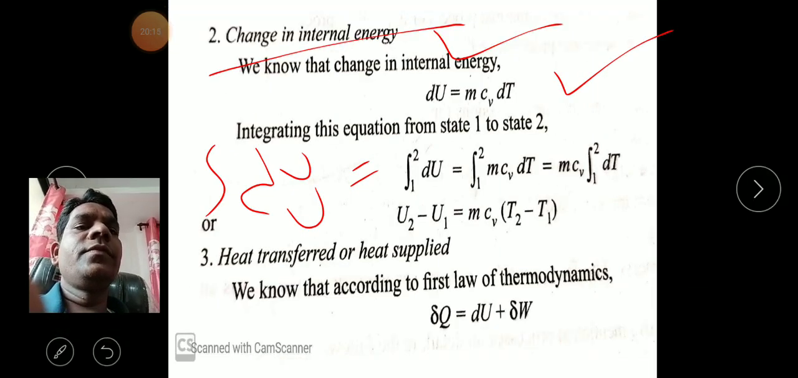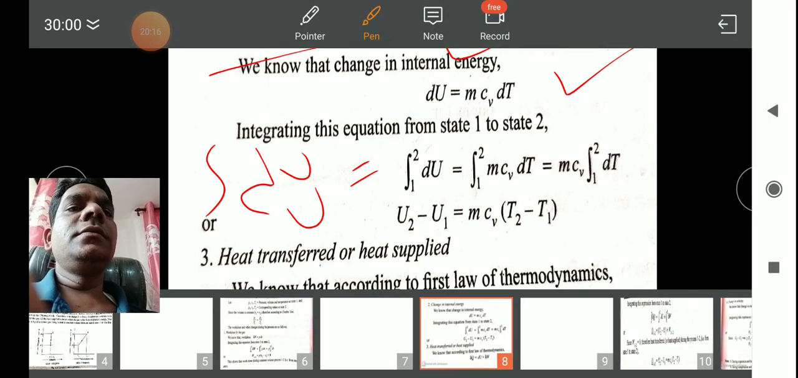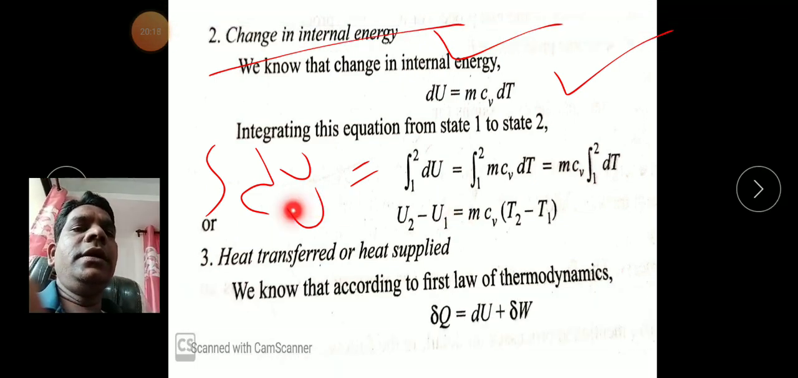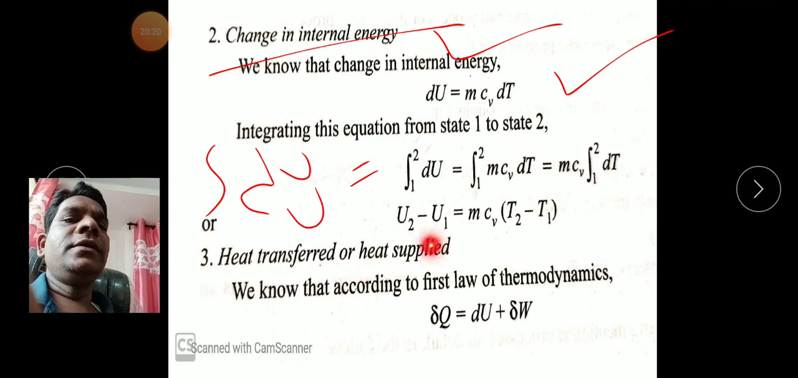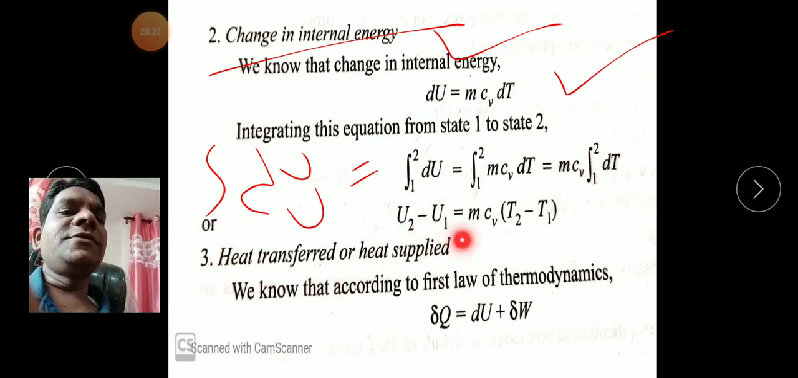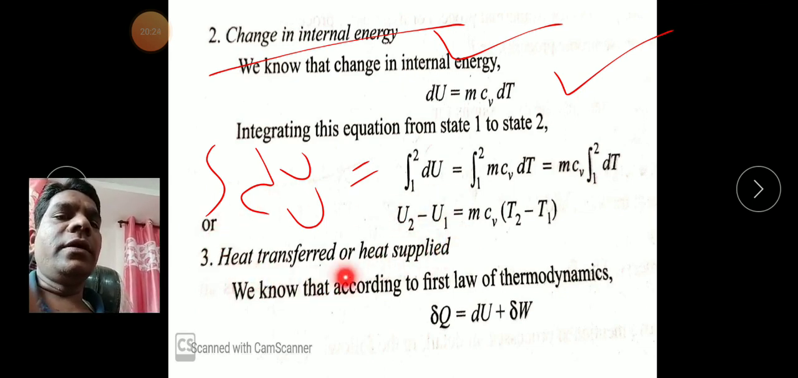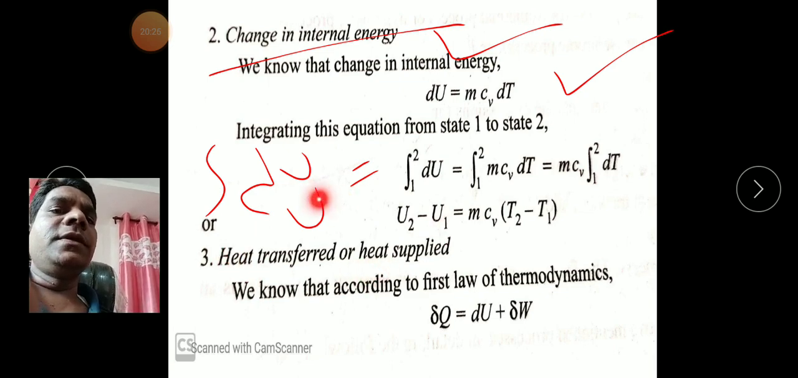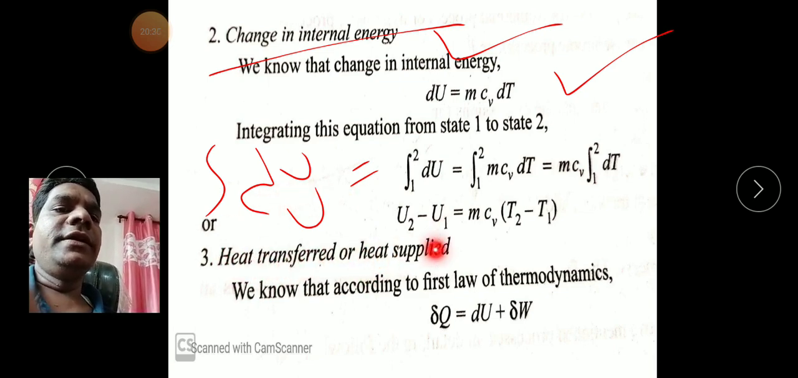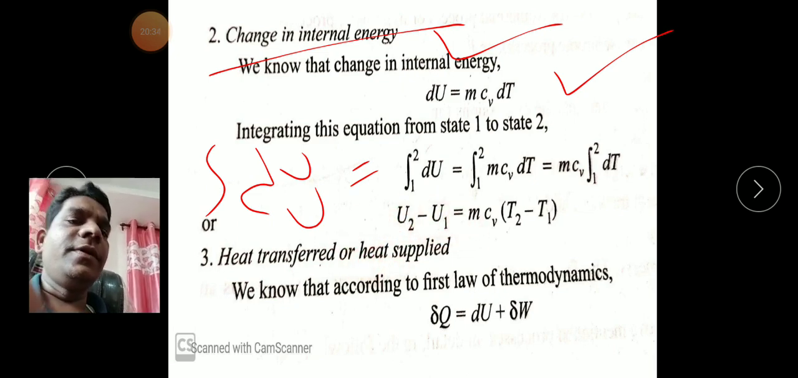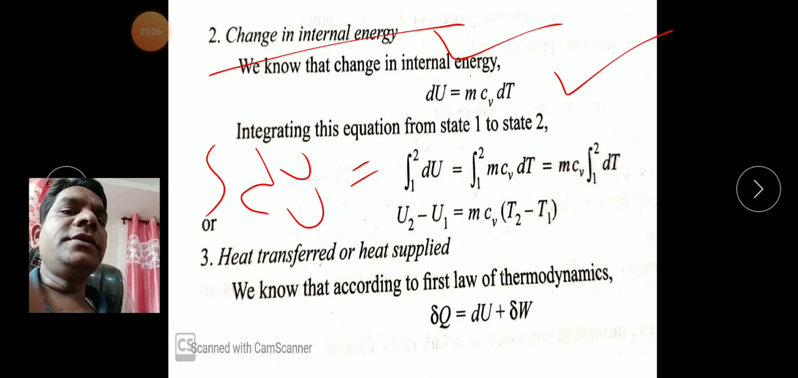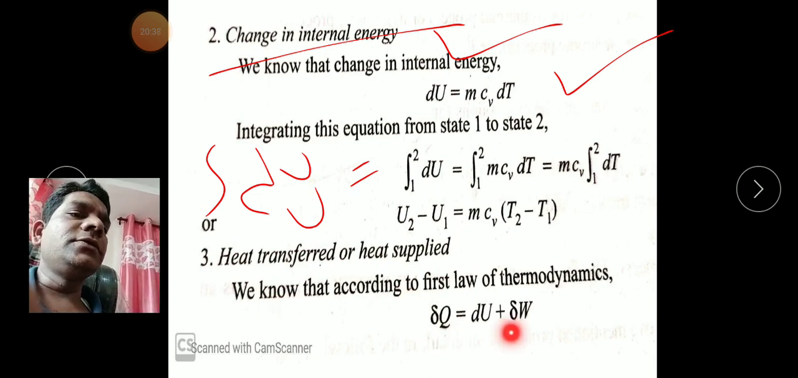Okay, so look here. Heat transfer or heat supplied. When is heat transferred? When the temperature of the gas molecule is higher, heat is transferred out, and heat is supplied when the gas molecule has a lower temperature. So how is it calculated? This will be calculated according to the first law of thermodynamics.